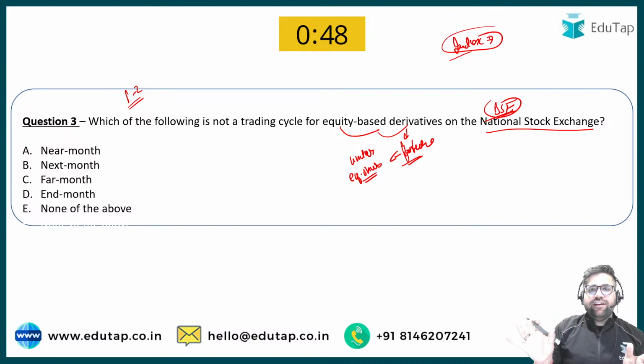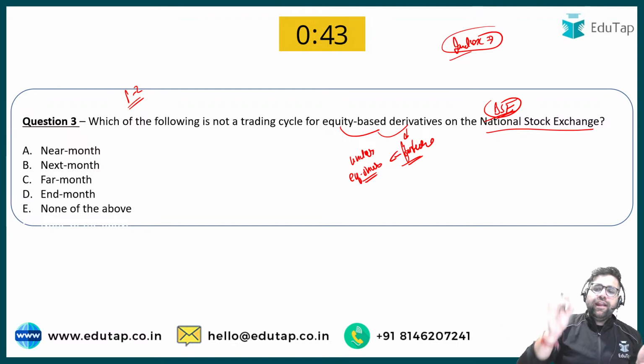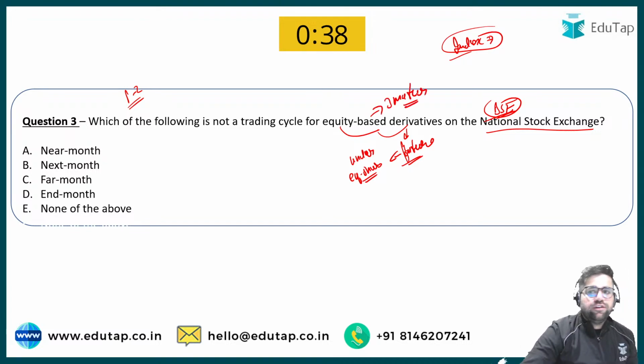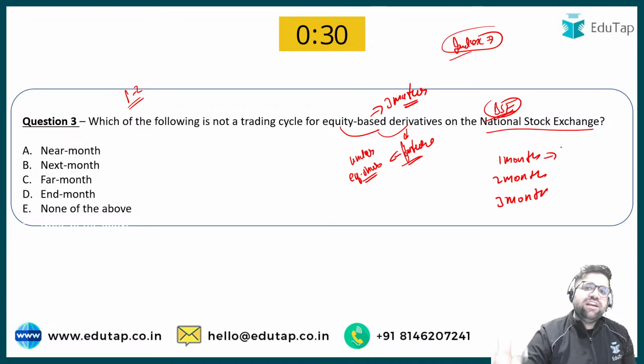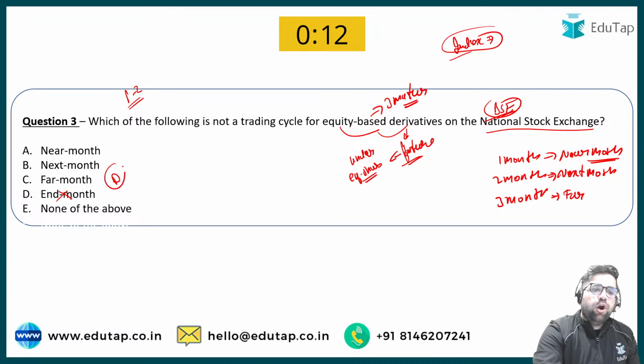See, equity derivatives will largely have only 3 maturities. If you understand the concept, equity based derivatives will only have 3 maturities as per the Indian laws: 1 month maturity, 2 month maturity, and 3 month maturity. A 1 month maturity future contract is known as near month, as simple as that. The 2 month one is known as next month, and the 3rd month one is known as far month. There is nothing like end month. So the answer will be option number D.